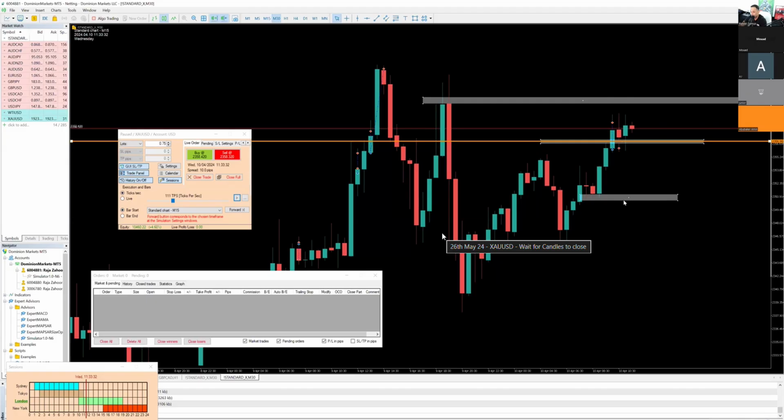Would you consider that a change of bias? Yeah, exactly. That's going to be a change of bias, but it's not even a change of bias. It's mostly about being fluid with price action. Because if we can break below this area, then I think there's a very good probability we can continue to push down. And that's the way you can say, okay, I'm trying to be fluid with price action. If that happens, oh wow, look at that. It's actually really happening. I'm not saying it will happen, but maybe there's some sort of probability.